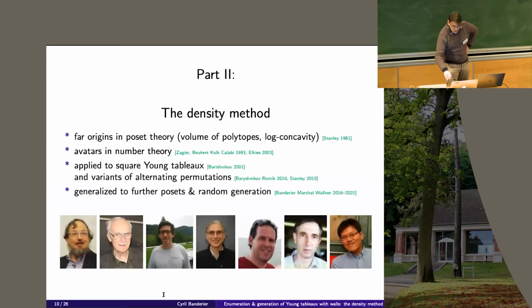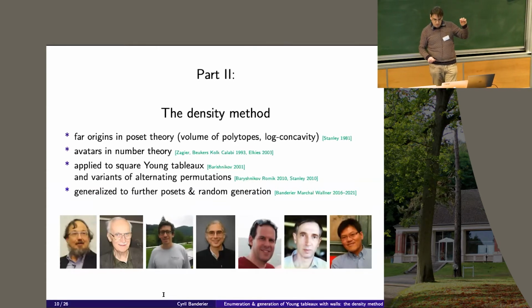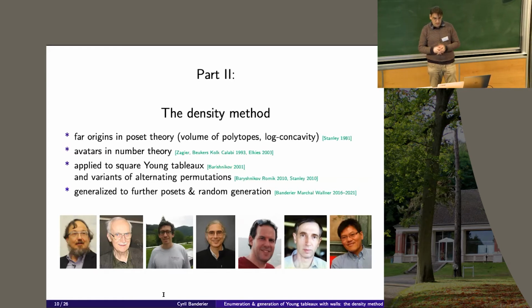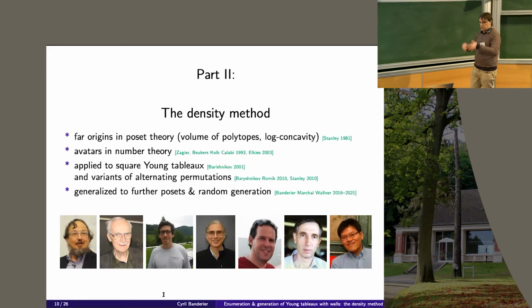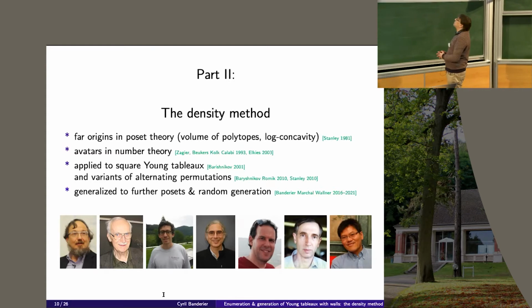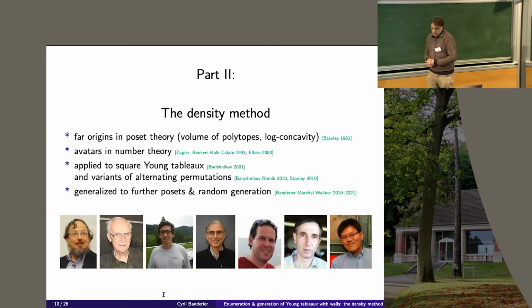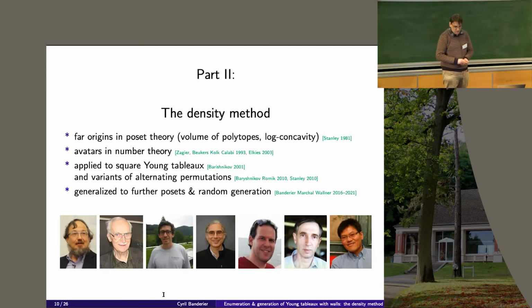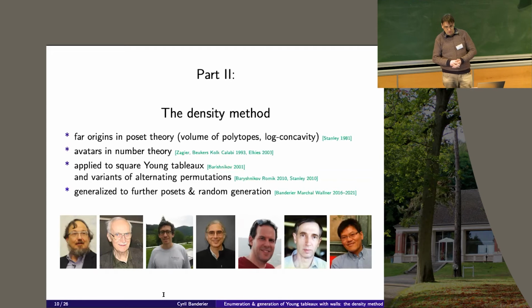Okay, so here it was different ways, bijections, recurrences, and so on to do some enumeration and asymptotics. Now I want to present a method which is generic, which will work for any poset. And this is the so-called density method, which could be called the polytope density method. So it has far origins in poset theory. Some earlier versions of this were used by Stanley in the early 80s to prove some log-concavity properties of sequences related to volumes of polytopes.